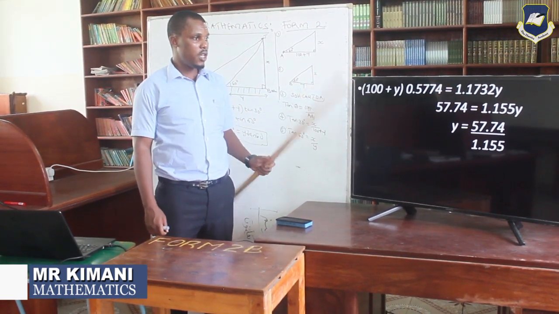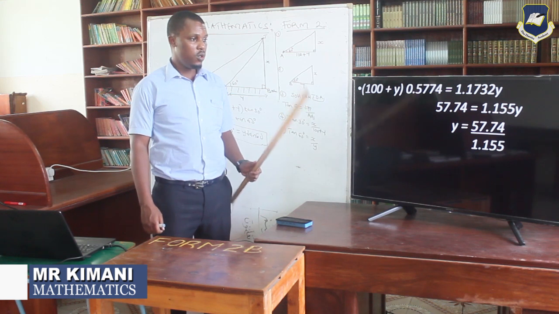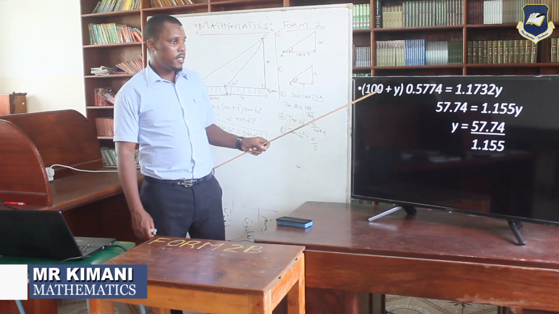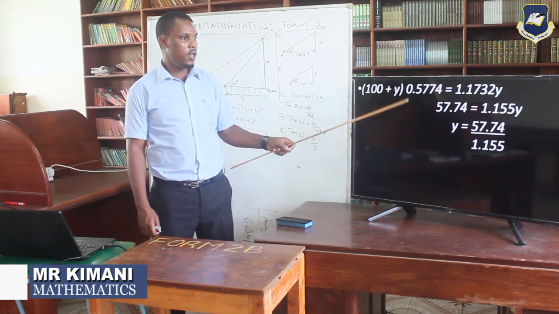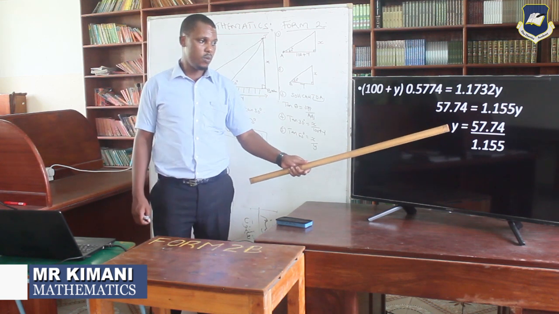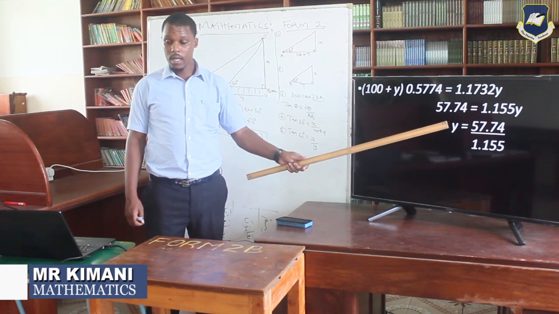So you can see here we are trying to make one of the unknowns the same. If you multiply 100 times this one and then y plus this one, then you keep them on the same side, you're going to work out and be left with y being this concept.